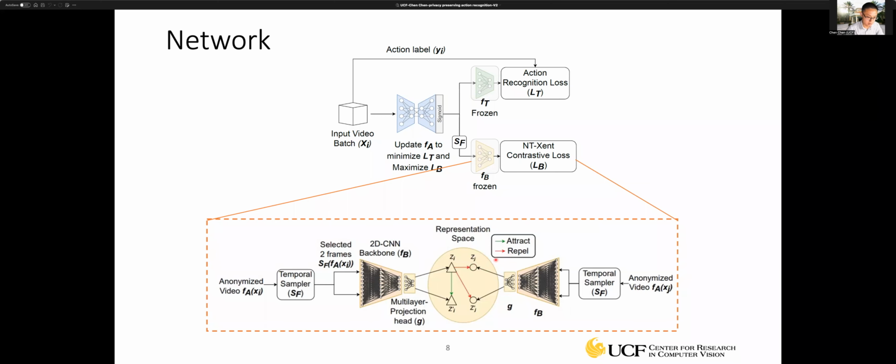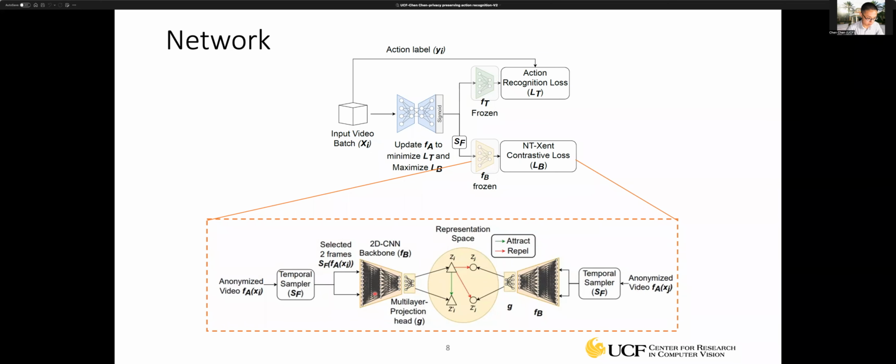So we want to push ZI, ZJ further away, or ZI, ZJ prime further away. So that's the contrastive learning, and we'll minimize this contrastive loss to learn a very good feature representation.